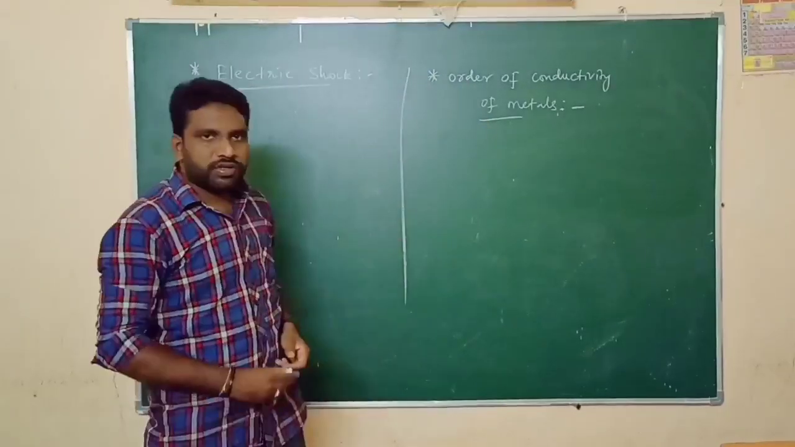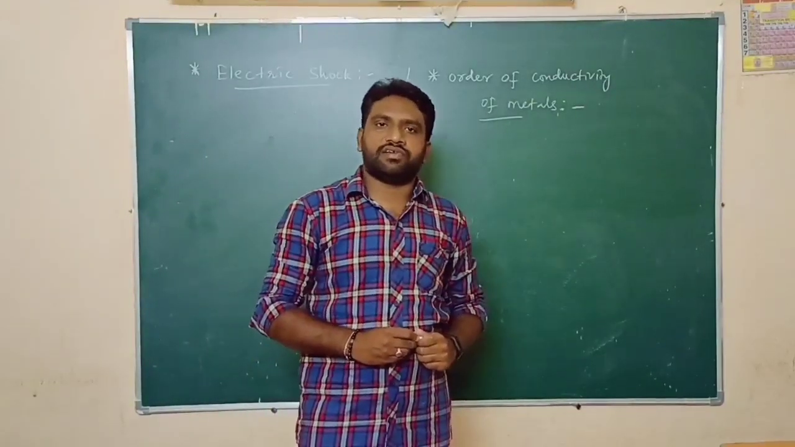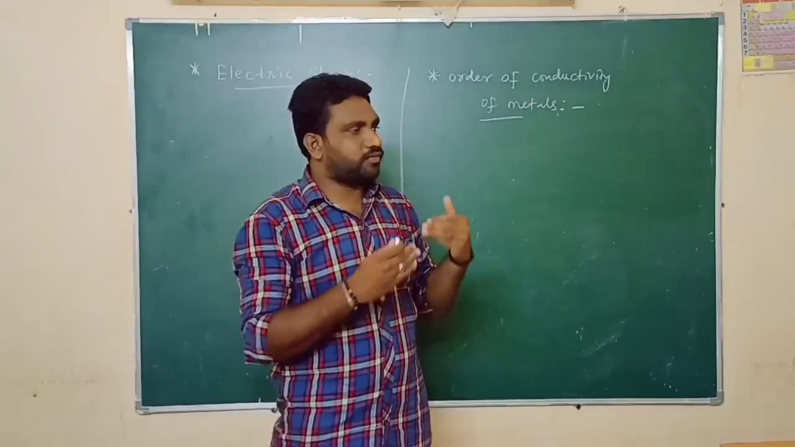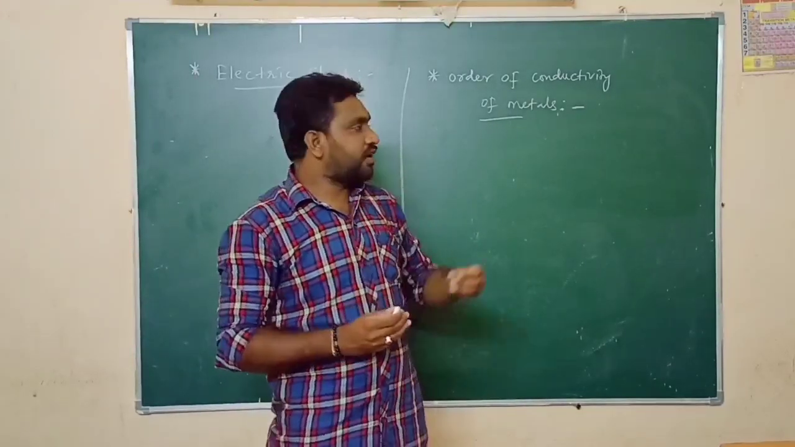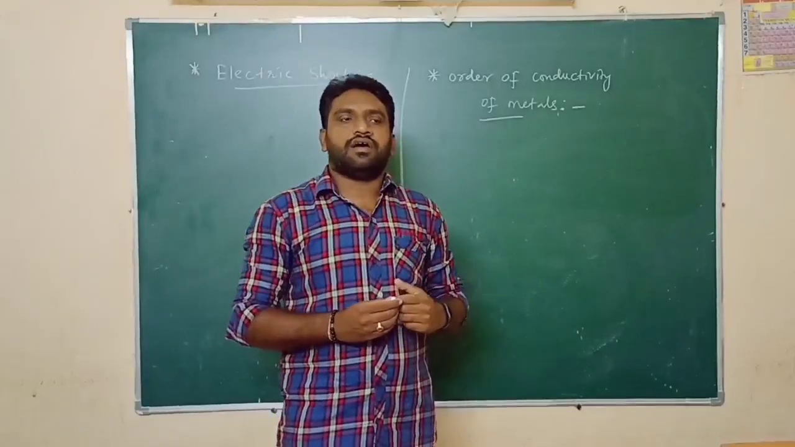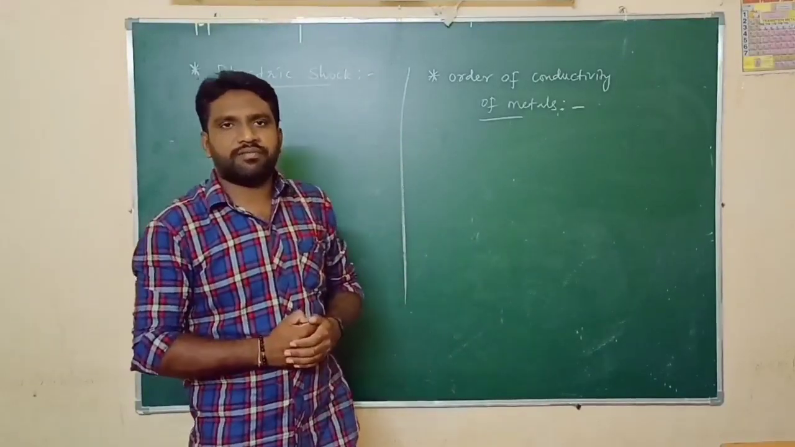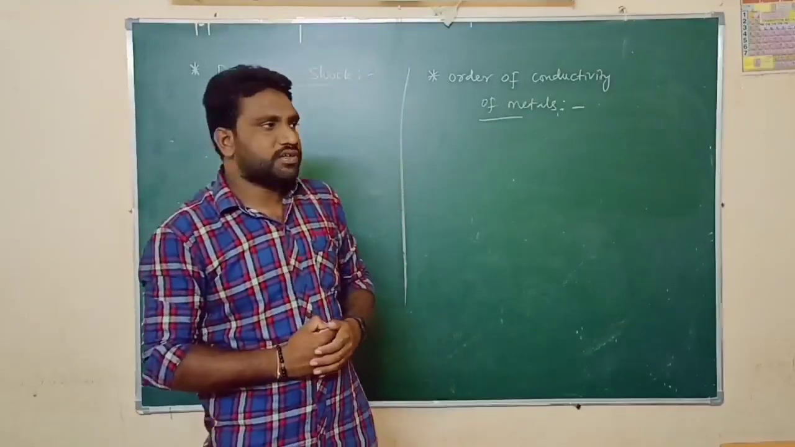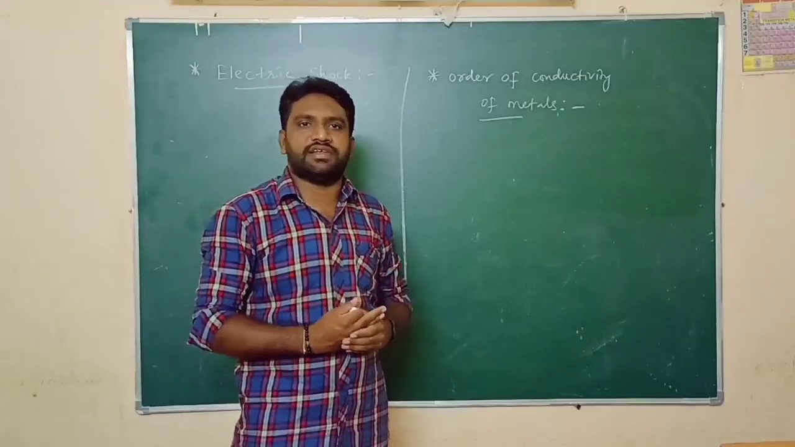As we know, all the metals are good conductors of heat and electricity. What is the reason for that? As I said in my previous classes, all the metals have a large number of free electrons. Due to the existence of more free electrons, they allow the current very easily.